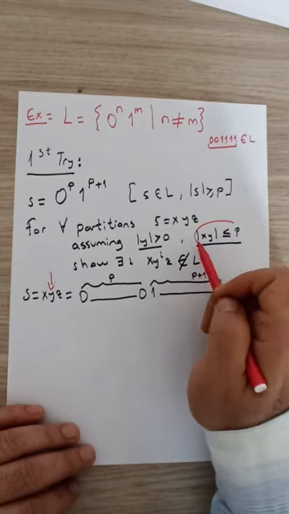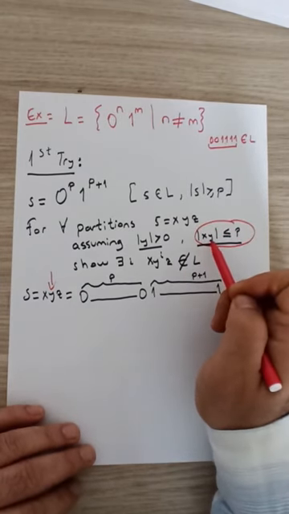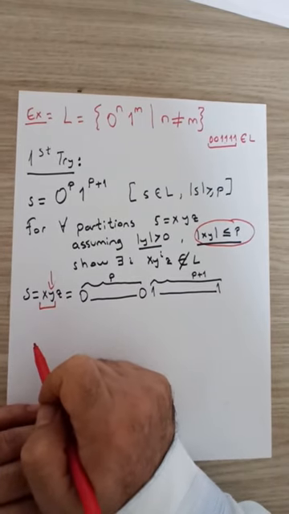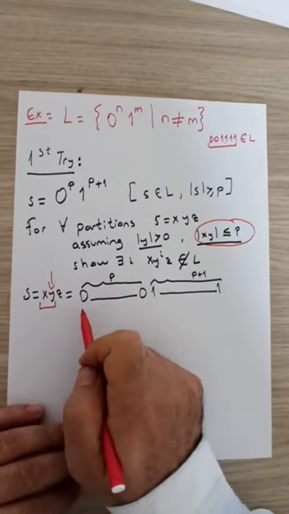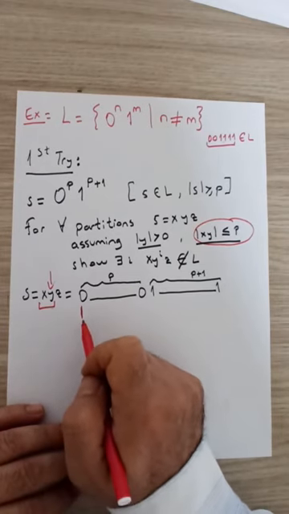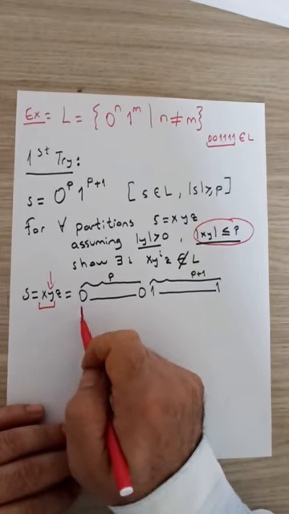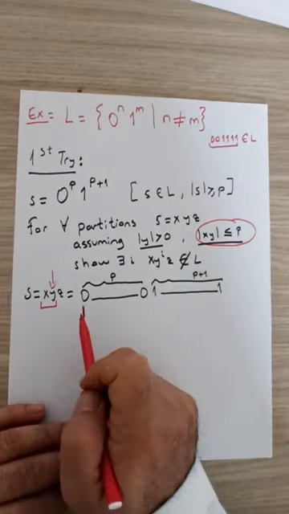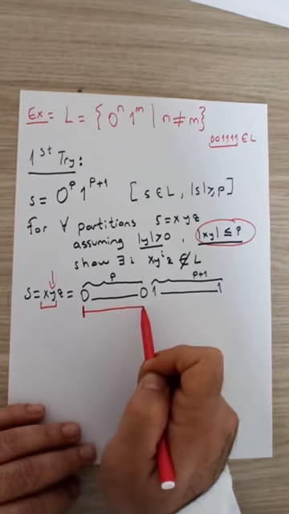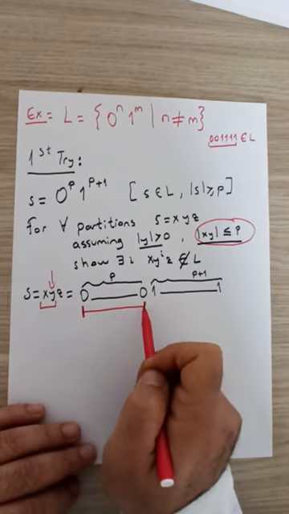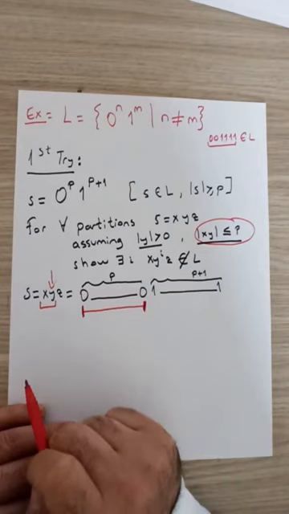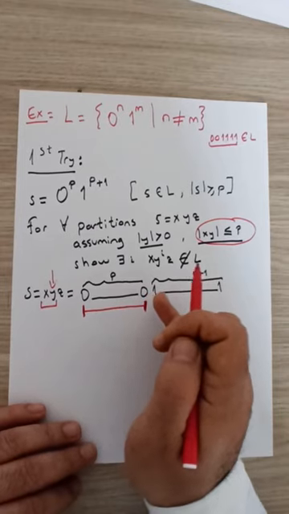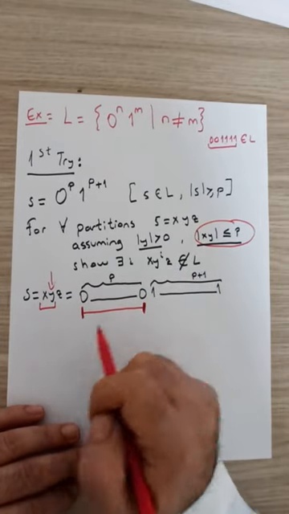Since condition 3 says the length of xy together should be less than or equal to p, and xy is the first 2 substrings in our xyz, they should start here, and since their combined length is less than or equal to p, they can span until here. Xy together cannot extend into the parts where we have ones.